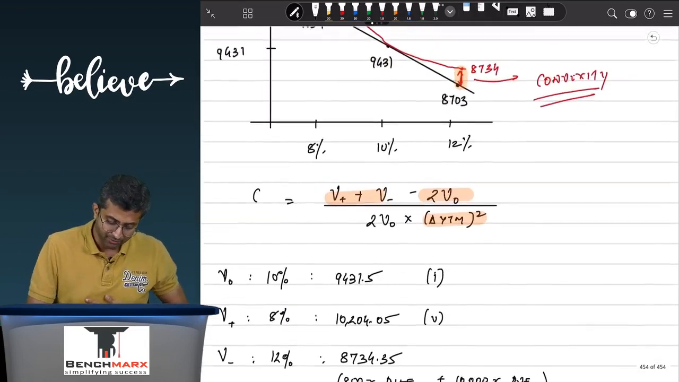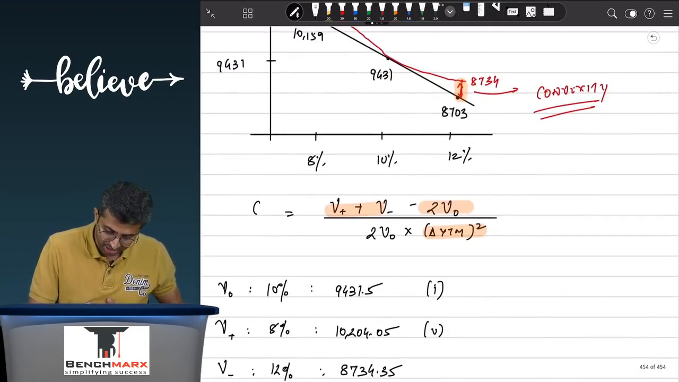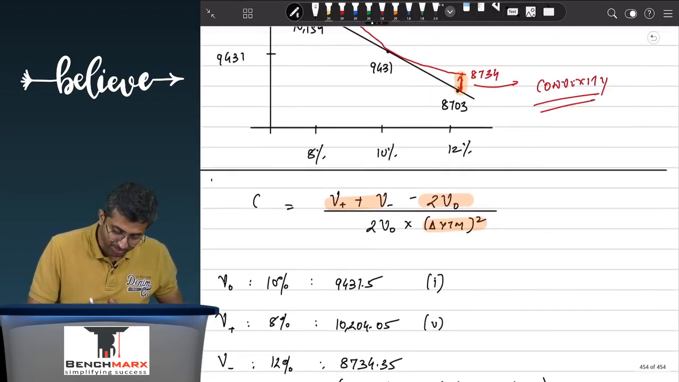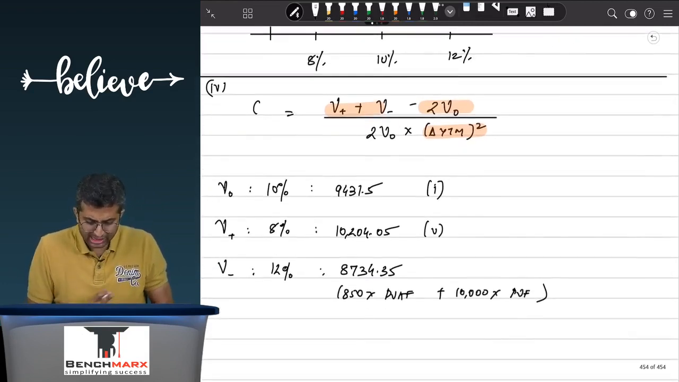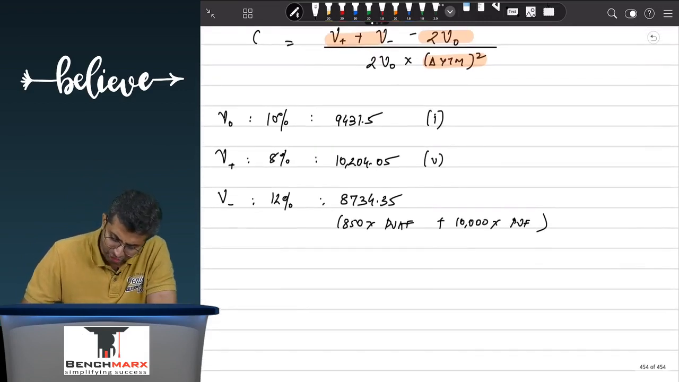So over here till this point it was just general knowledge. This is the part where your sub point 4 actually starts, where you say, okay, this is a convexity formula and these are the numbers that we have to take into consideration, and your delta YTM, the change in YTM, is 2%.